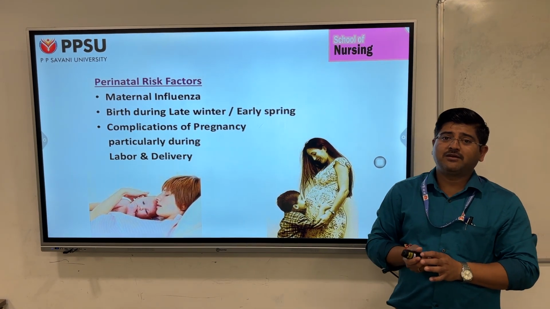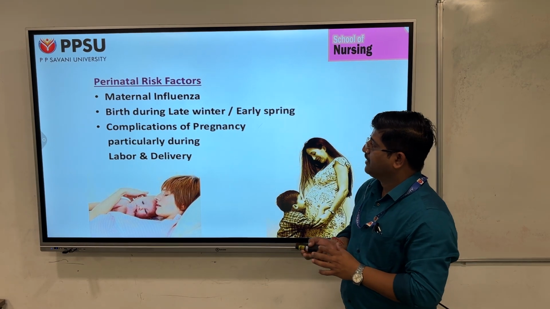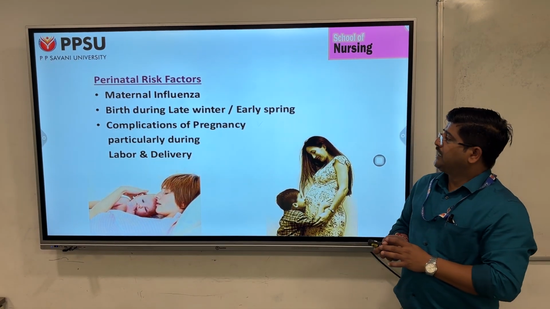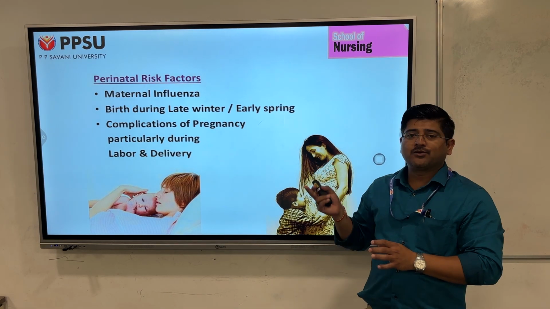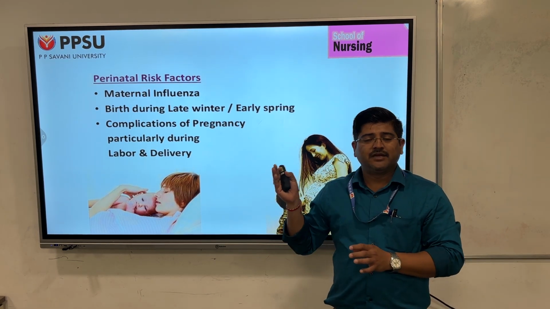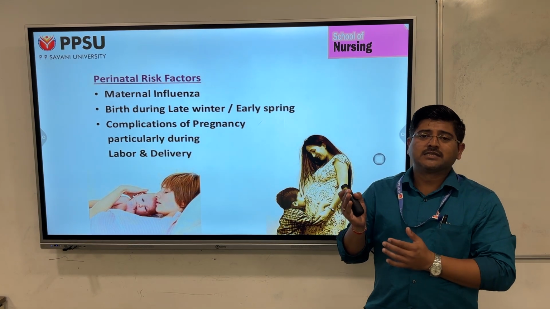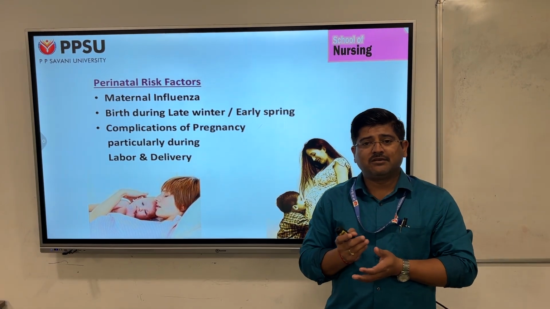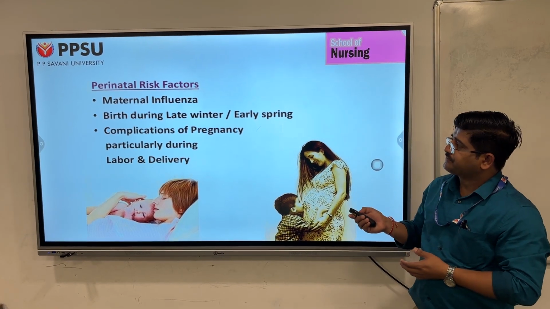If the mother is suffering with influenza, the baby is at risk of developing schizophrenia. Birth during late winter and early spring, and complications of pregnancy, particularly during labor and delivery, such as instrumental or assisted deliveries, also carry a greater risk of developing schizophrenia.